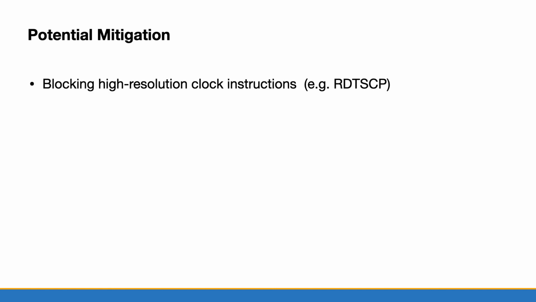There may be several ways to mitigate our attack. Firstly, we can block high-resolution clock instructions, for example, RDTSCP. But the attacker can switch to other approaches, for example, using multiple threads and monitoring the interrupts. The details can be found in our reference list, number 47.